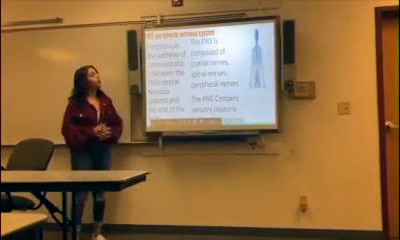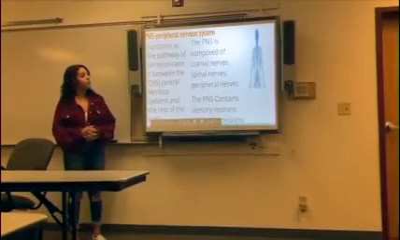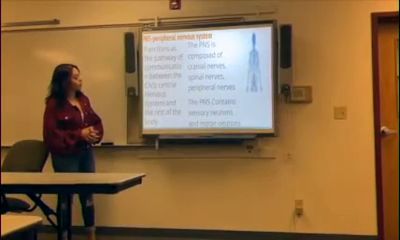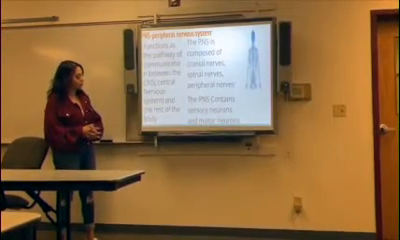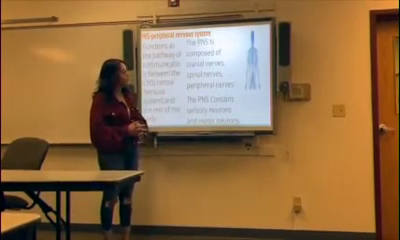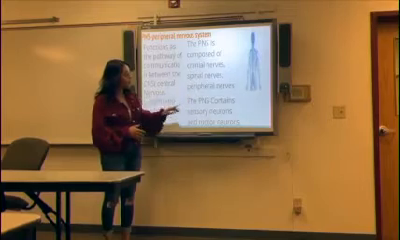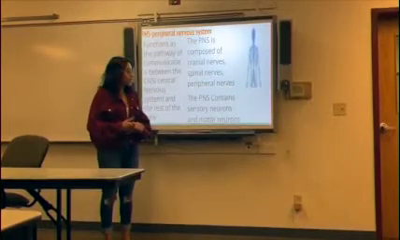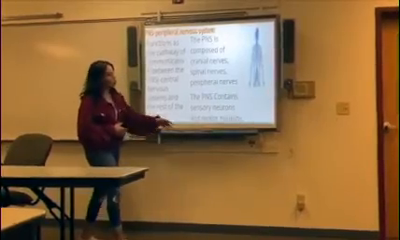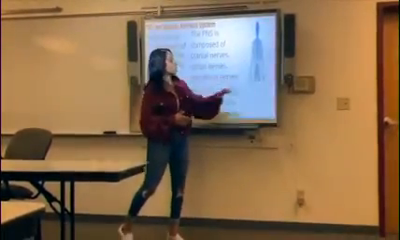The next one is PNS, peripheral nervous system. The PNS functions as the pathways of communication between the CNS, central nervous system, and the rest of the body. The PNS is composed of cranial nerves, spinal nerves, peripheral nerves. The PNS contains sensory neurons and motor neurons. And this is an image of the PNS right here.